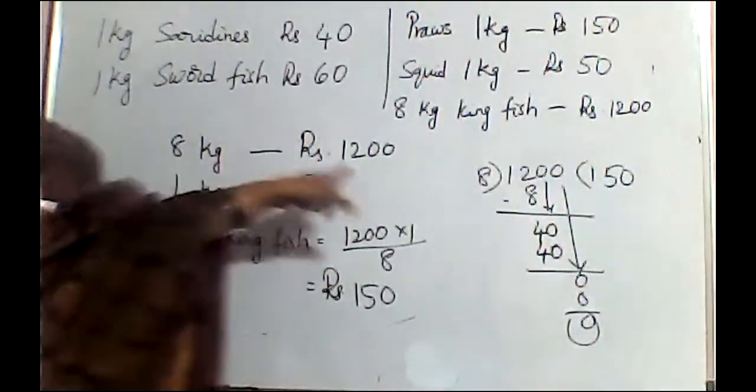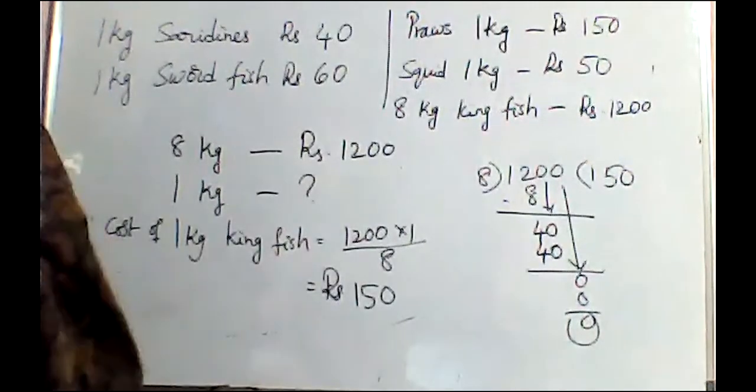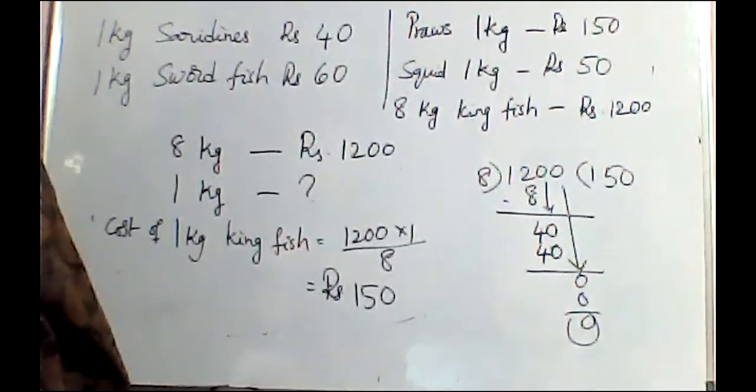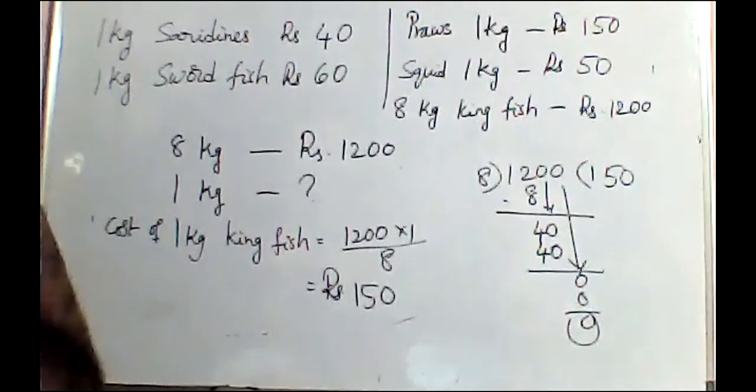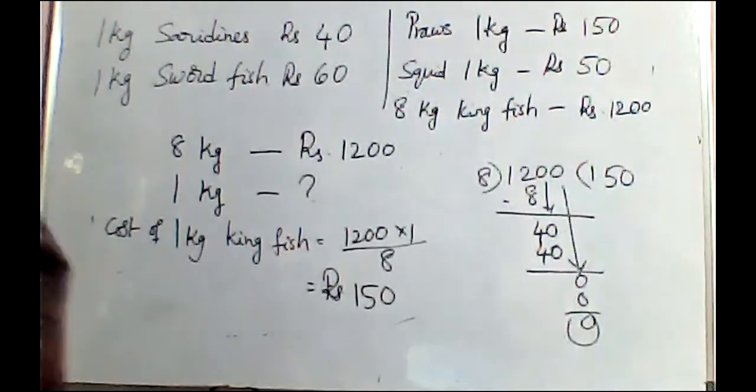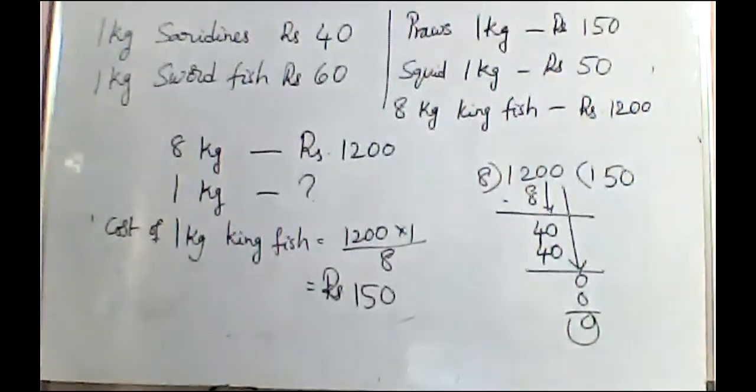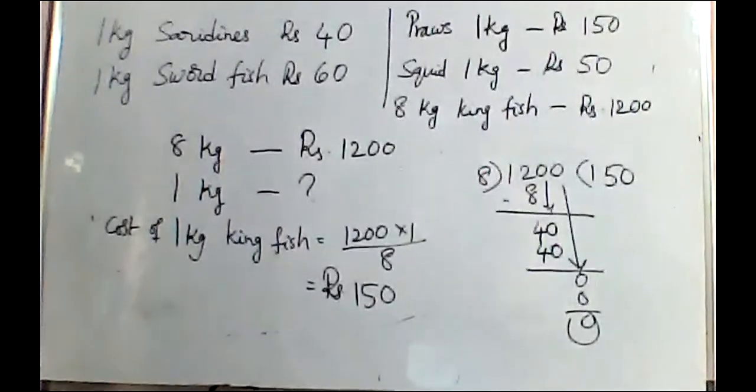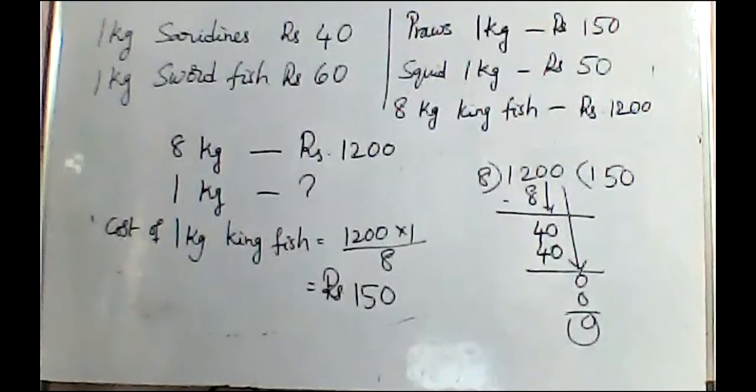So cost of 8 kg is 1200. Now tell me the cost of 2 kg kingfish. 300, ma'am. Yes, very good. It is 300. Now, look at the second question.